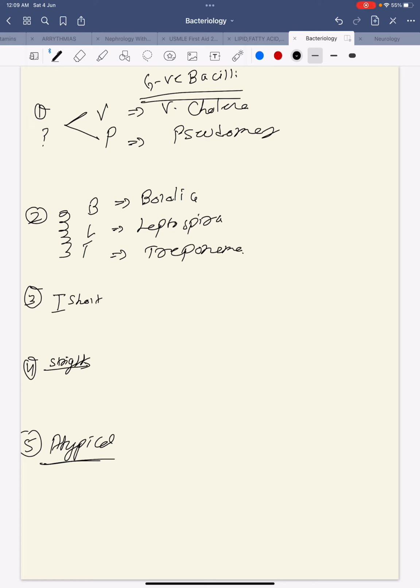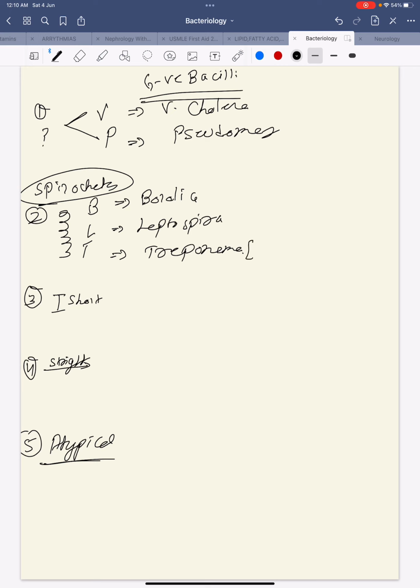Okay, Treponema, they are spirals. They are called spirochetes. And they have some differences also. Let's do it here only.